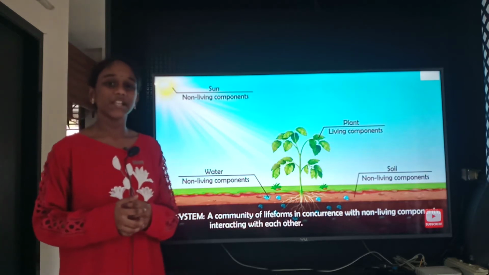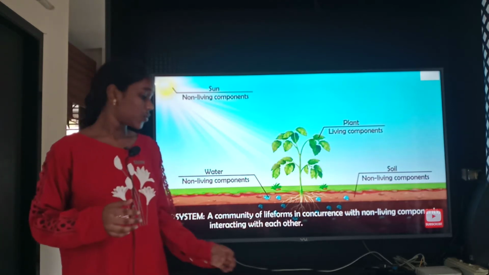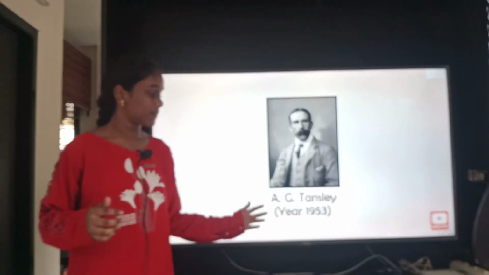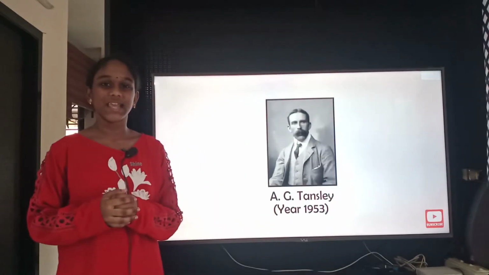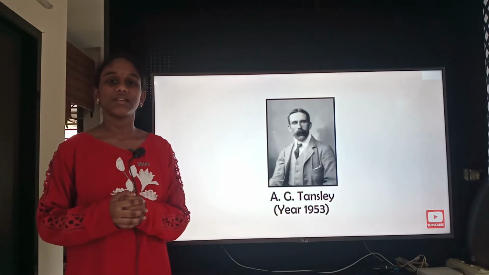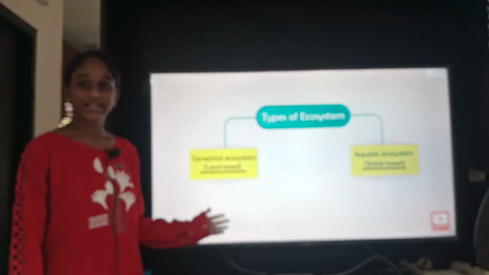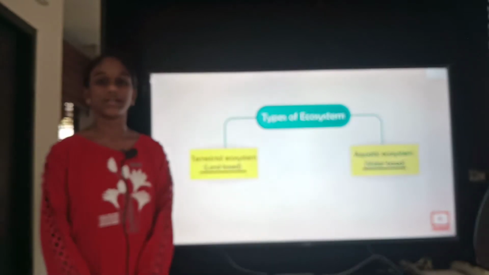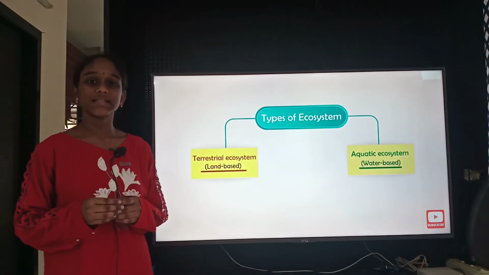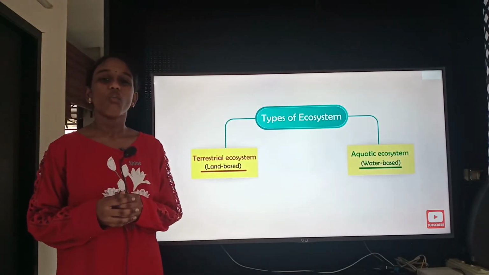Now, let me explain who found out this ecosystem. It was A.G. Tansley in the year 1935. Now, I am going to tell about types of ecosystem: terrestrial ecosystem and aquatic ecosystem. Terrestrial means land based and aquatic means water based.